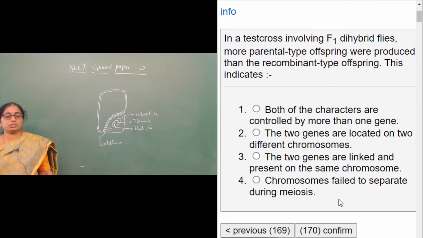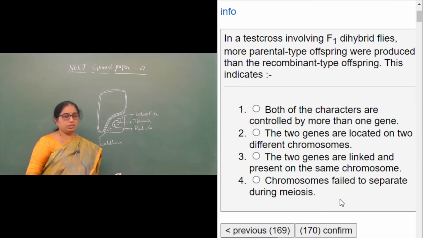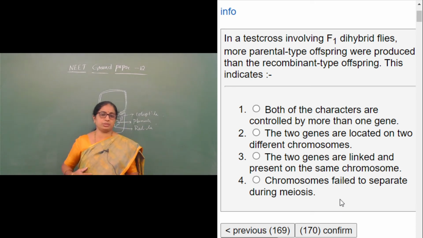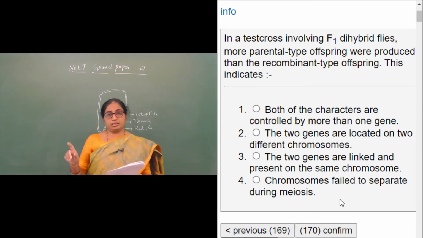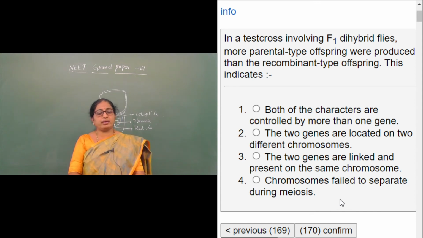We have a question coming from principles of inheritance and variation. In a test cross involving F1 dihybrid flies, more parental type offspring were produced than the recombinant type.